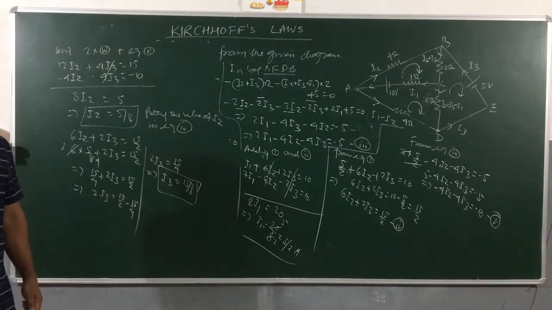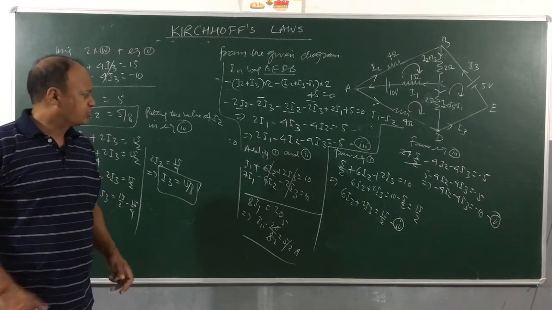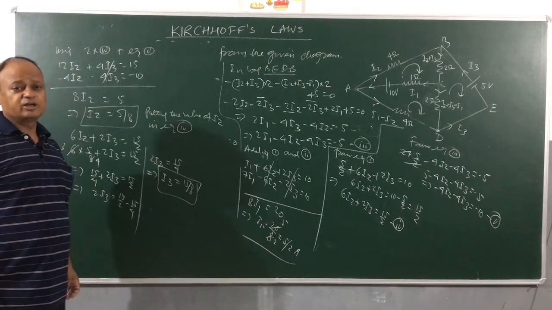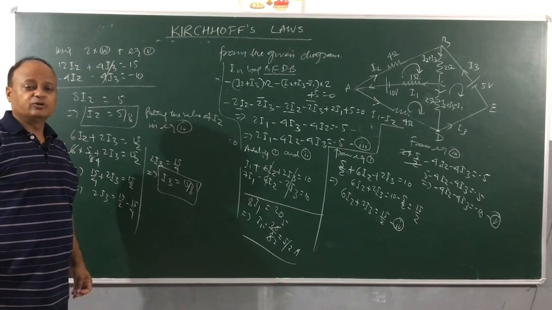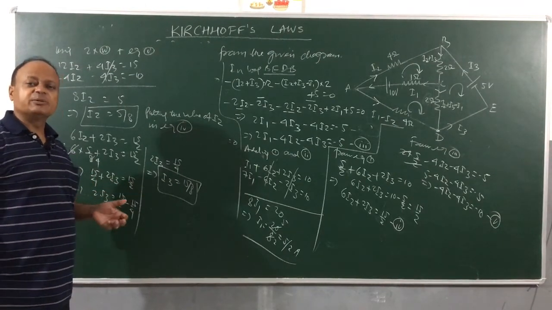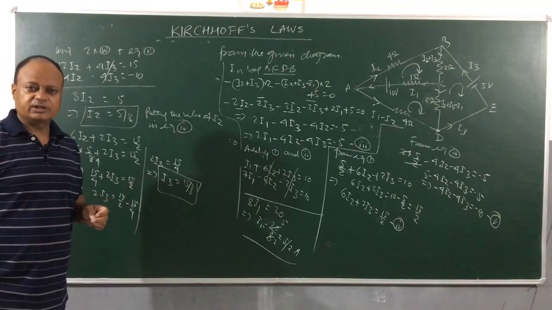So children, we have been able to calculate the values of I1, I2 and I3 very easily. So we can use Kirchhoff's second law and first law in complex circuits to calculate the unknown currents. Alright. So practice it. I will make another video in which I will be discussing many more applications of the second law and the first law. Okay. Thank you.